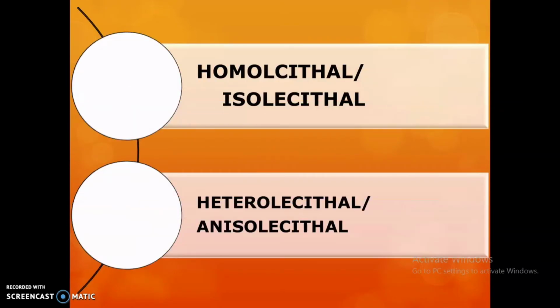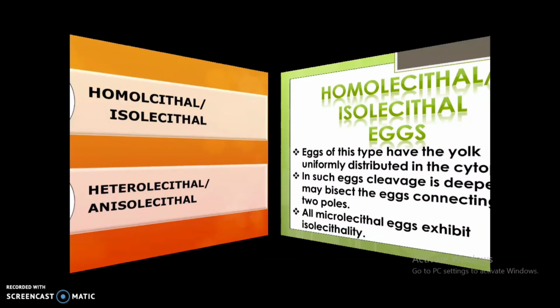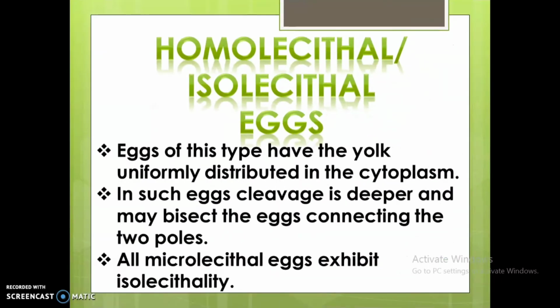Now, the classification based on the distribution of the yolk. We have two categories under this, that is homolecithal or isolecithal, and heterolecithal or anisolecithal. Homolecithal eggs have the yolk uniformly distributed in the cytoplasm. In such eggs the cleavage is deeper and may bisect the egg, connecting the two poles.